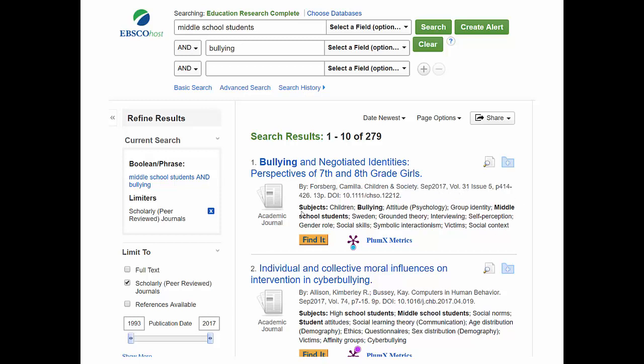Now, remember I just said how every database has its own terminology for different topics. These are the subjects of this article. This is what this article is about. Children bullying. There's attitude research, group identity, middle school students. Here's the theory, grounded theory, interviewing, self-perception, gender roles. These are all the topics that are showing up within this list.